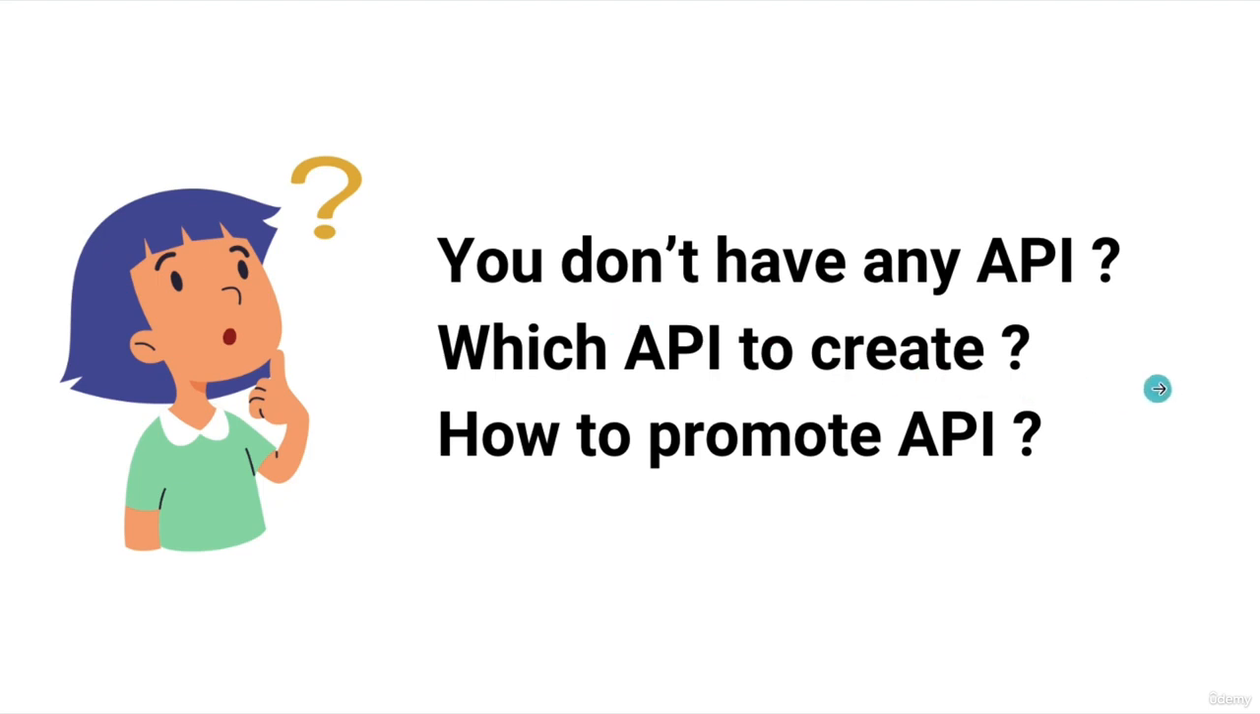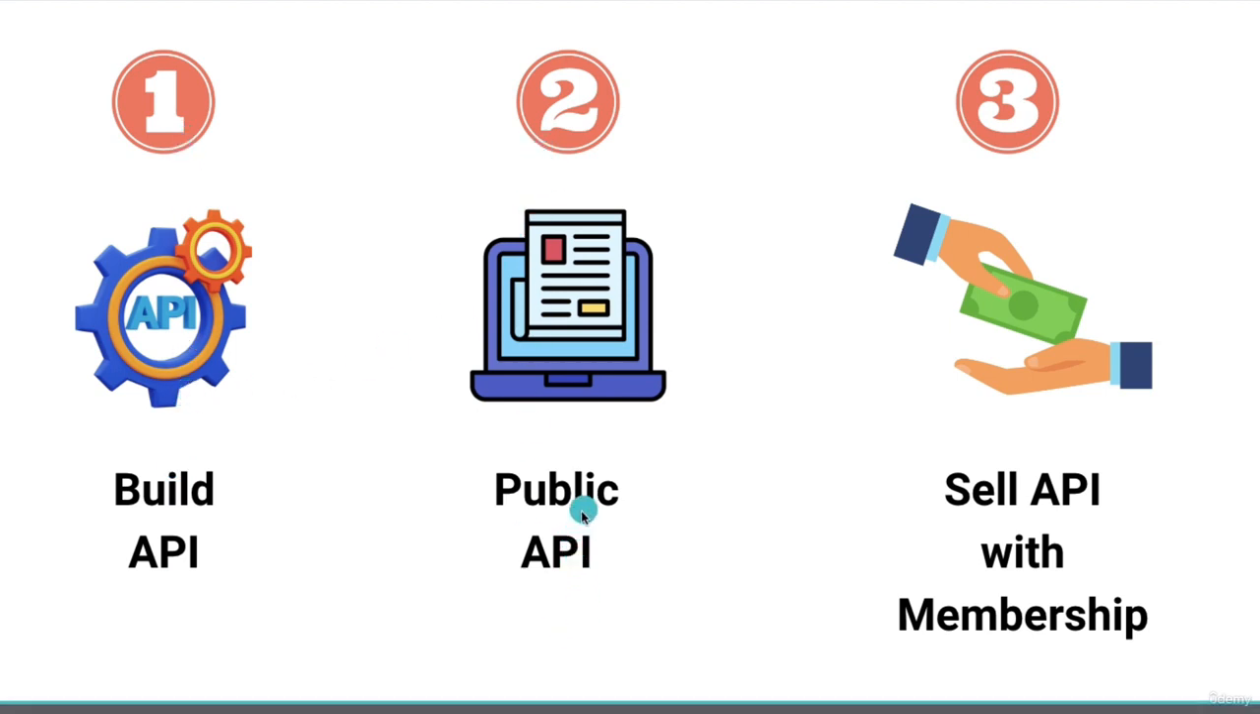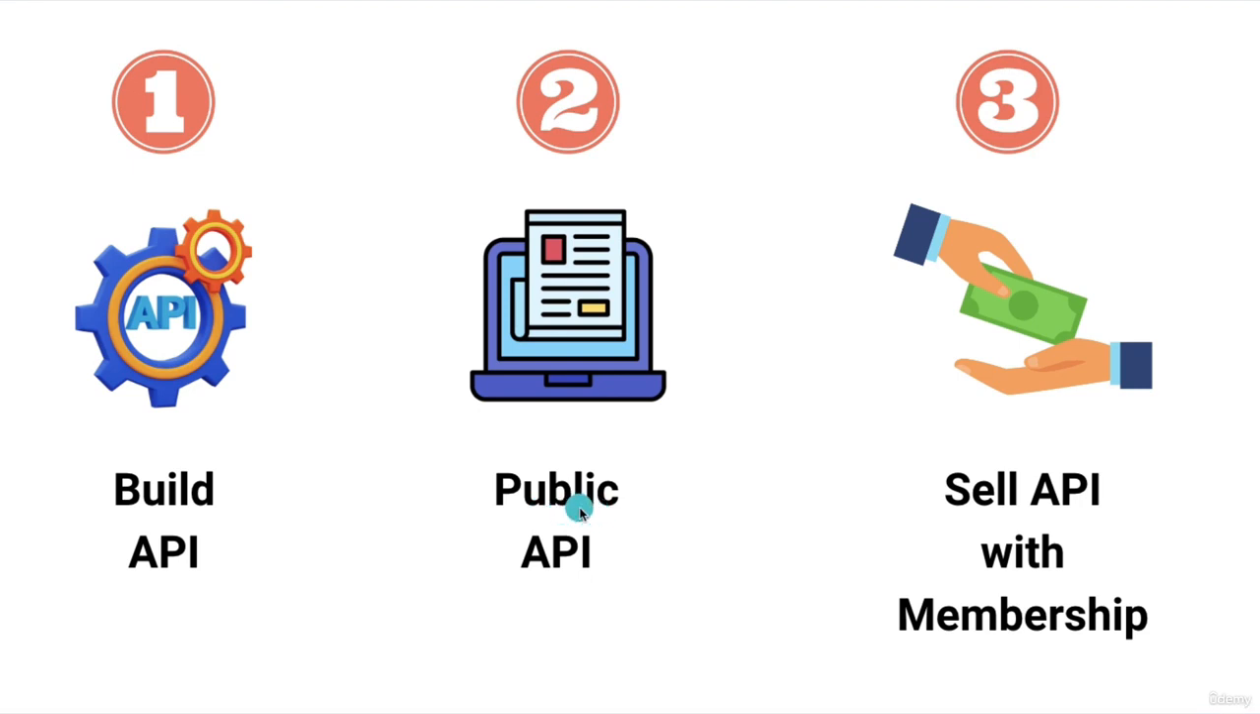Using this method 1, we will use 3 steps. First, we will build the API. Second, we will publish this API. And the third thing is that we will sell this API with some membership.